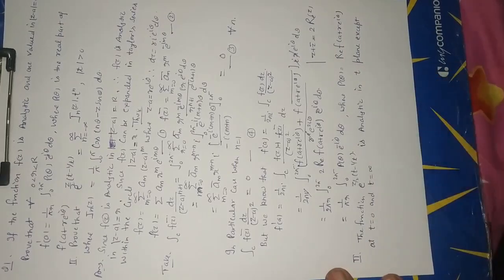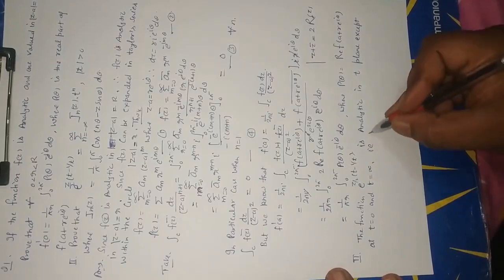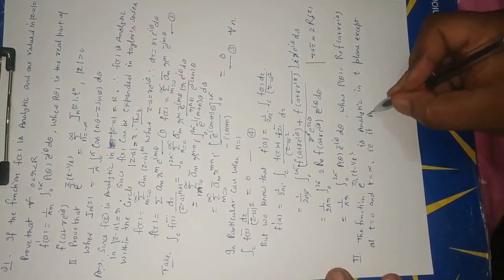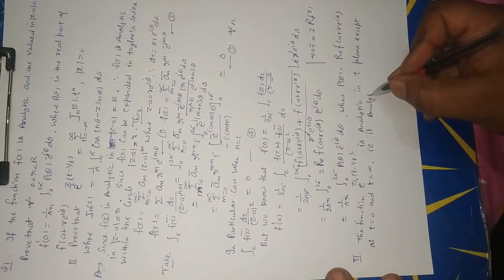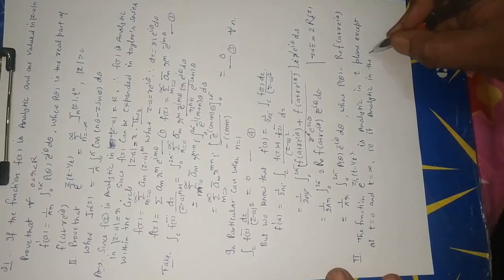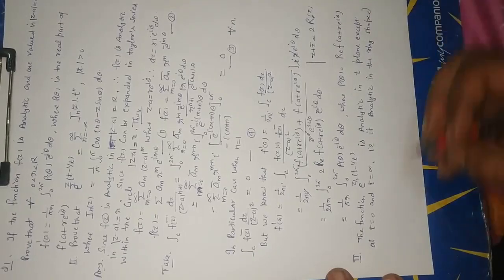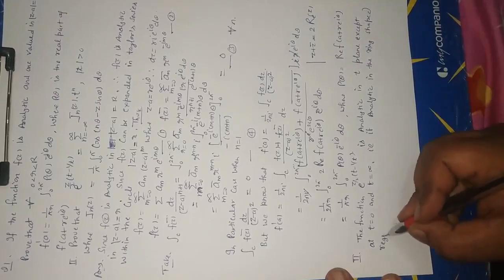That is, it is analytic in the ring shaped region.